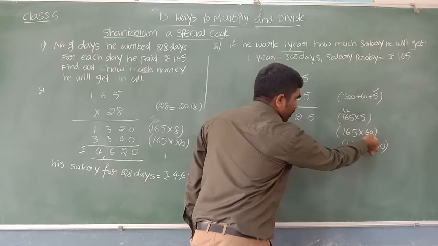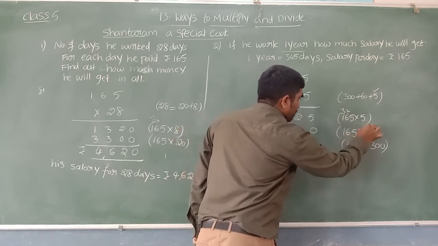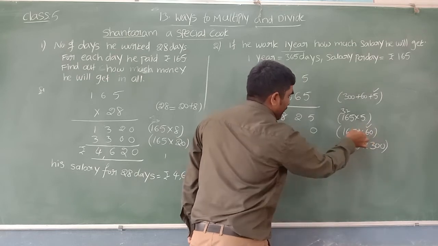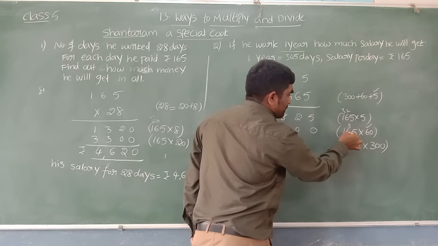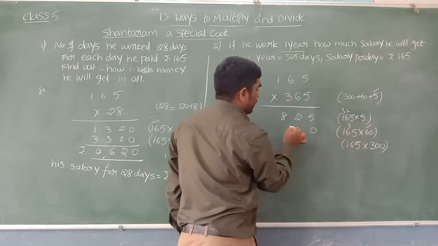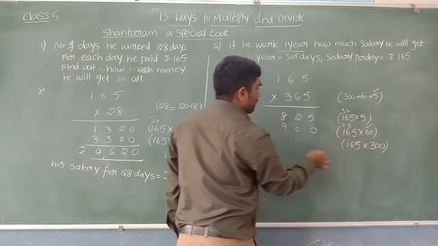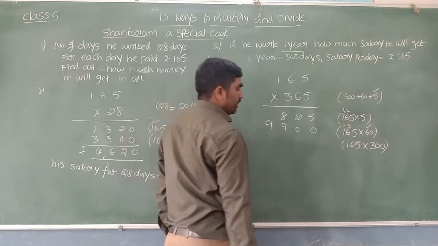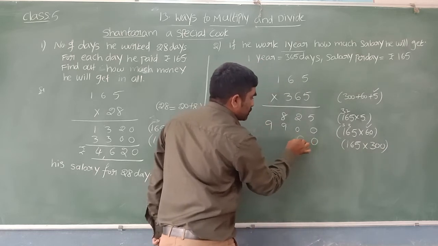So here we have the 0. First immediately we can place the 0. Now 165 can multiply only with 6. 6 5s are 30, 0 and 3 carry. 6 into 6 is 36, 36 plus 3 is 39, 9 and 3 carry. 6 1s are 6 plus 3 is 9. Next we have 2 zeros. So starting itself we can place these 2 zeros.